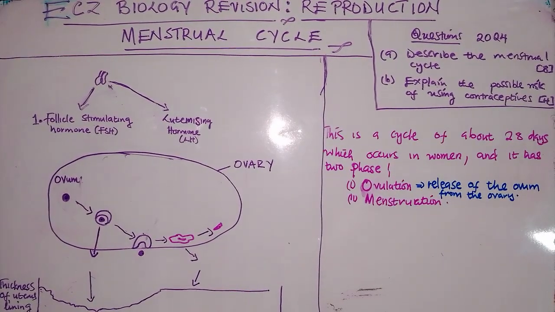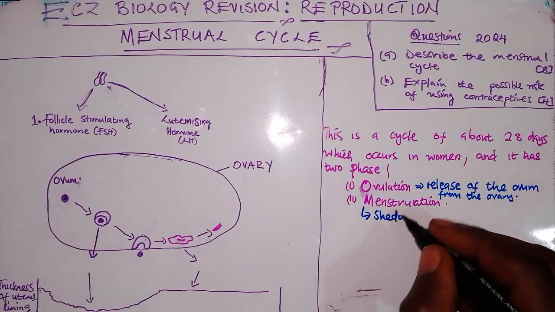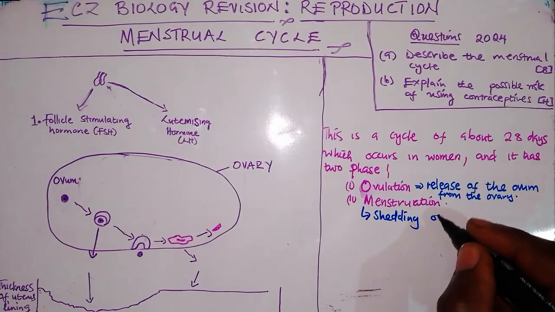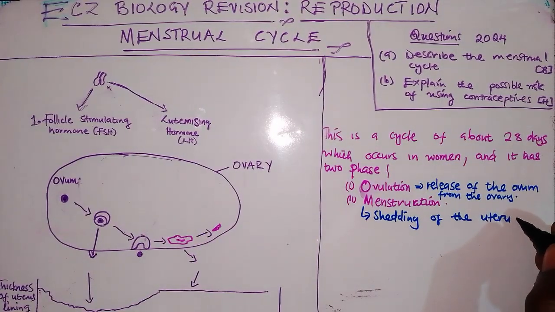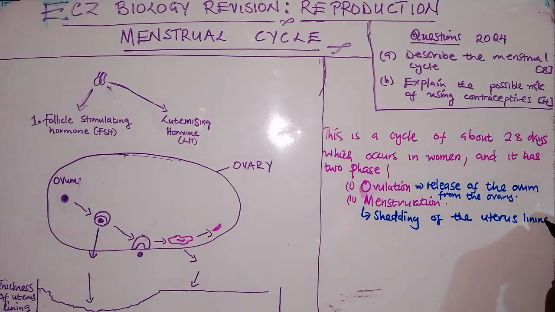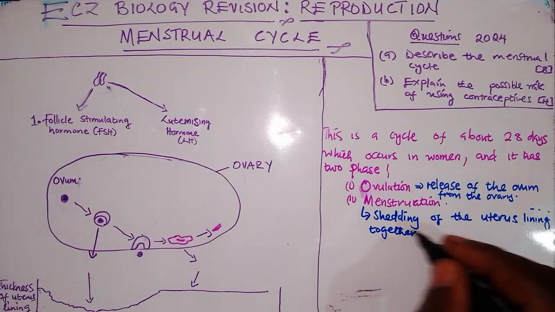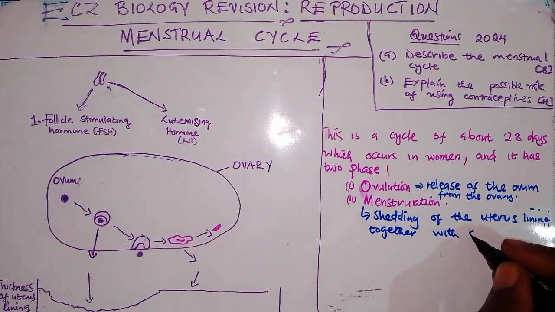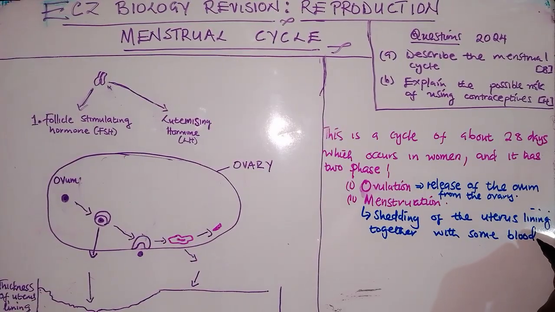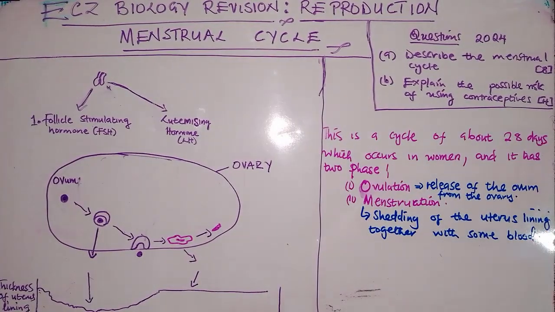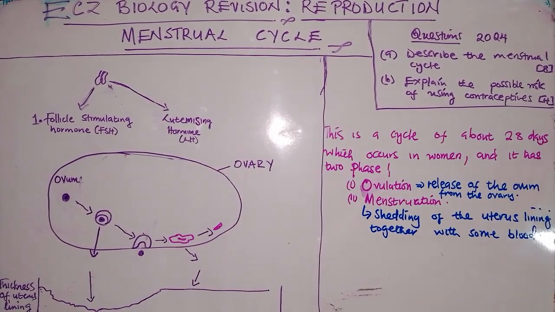Menstruation is the shedding of the uterus lining together with some blood.